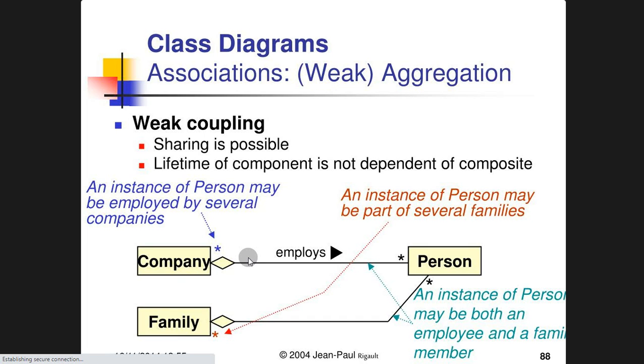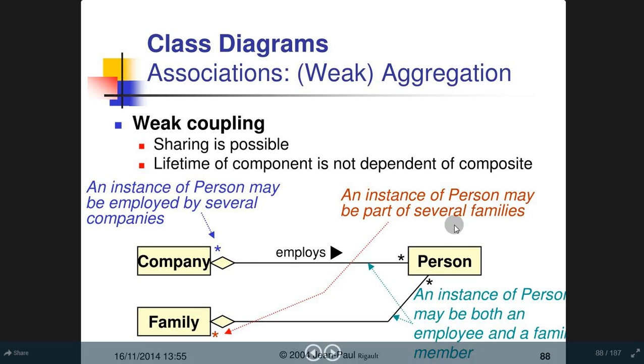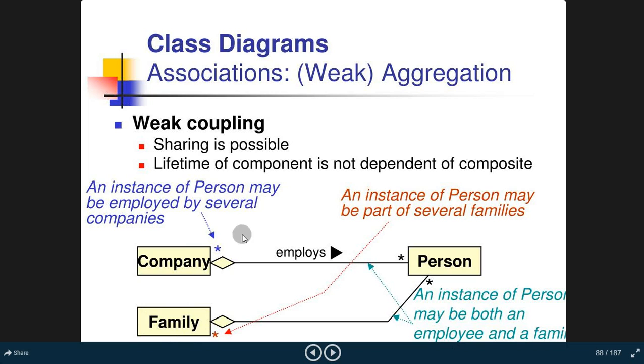Class diagram. Associations, weak aggregation. Weak coupling, sharing is possible. The lifetime of the component is not dependent on the composite. An instance of person may be employed by several companies. An instance of person may also be a part of several families. So one instance of a person may be part of several families.